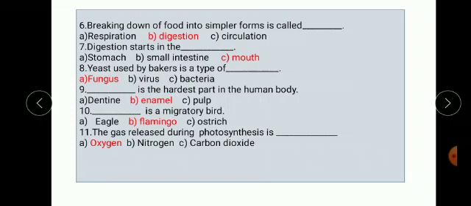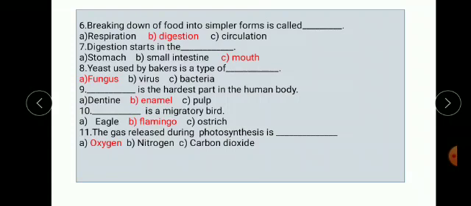Next, ninth. Dash is the hardest part in the human body. Options are dentine, enamel and pulp. The correct answer is enamel. Enamel is the hardest part in the human body.